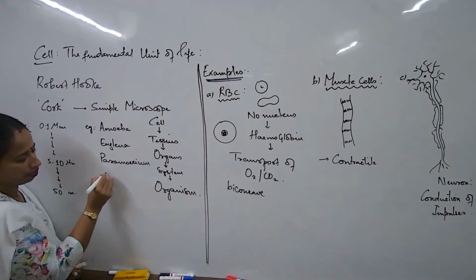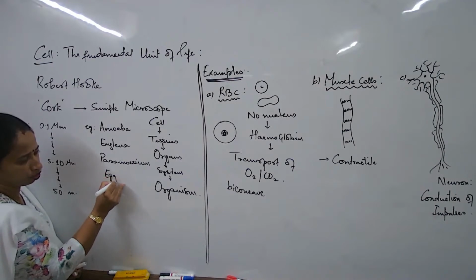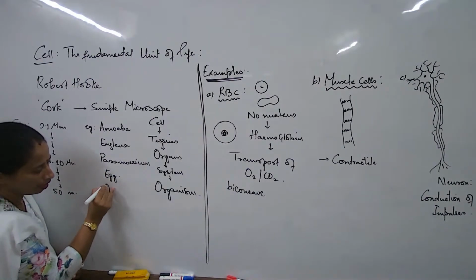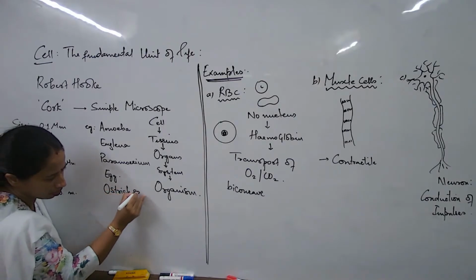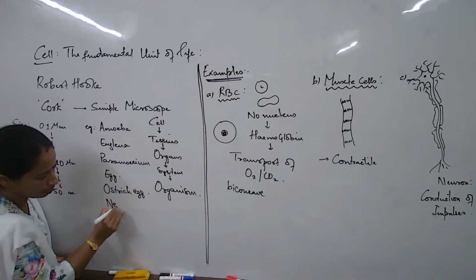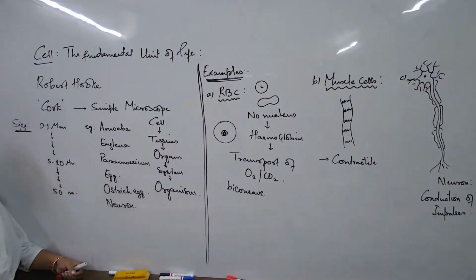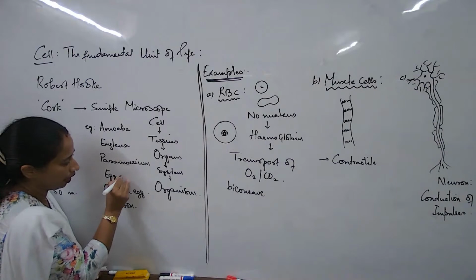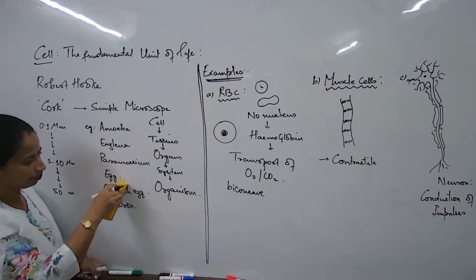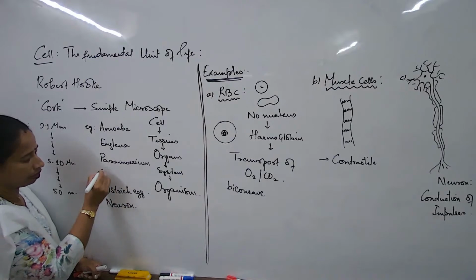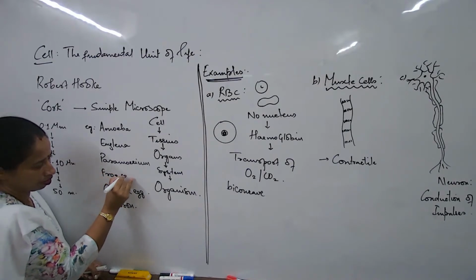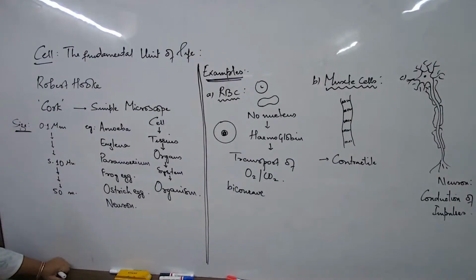Yes. And say suppose I write this. Now I give you six words here. What are those six words? Amoeba, euglena, paramecium, the egg of a hen, and the frog eggs and the ostrich eggs and the neuron. Six words you have. Can you group them into categories?